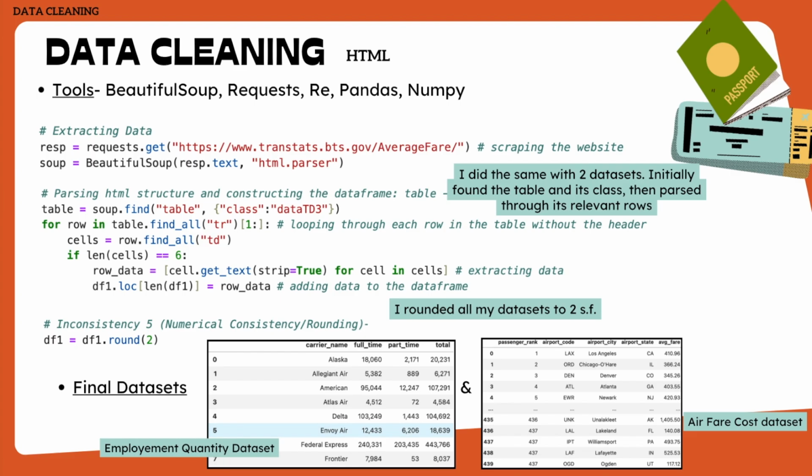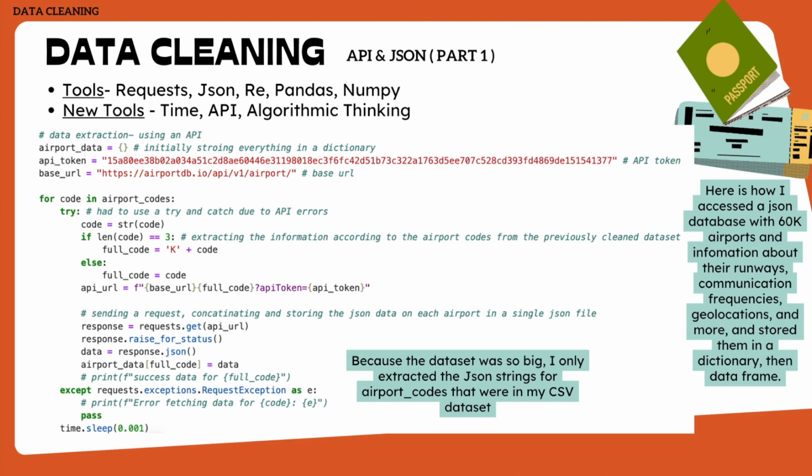I also performed standard cleaning on these datasets that I haven't added the code for, but it included standardizing column names and values using .rename, .insert, .drop and more. Also, all numerical values were rounded to two significant figures for consistency across datasets for the future visualizations. And here's how I accessed the JSON database with 60K airports and information about their runways, communication frequencies, and more, and stored them in a dictionary and then a data frame.